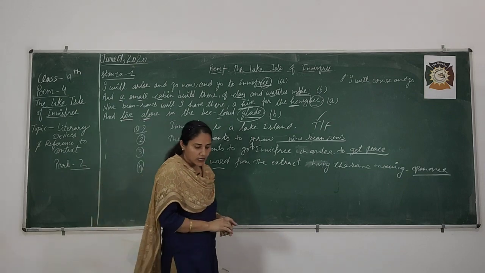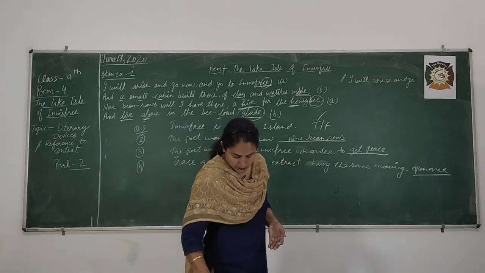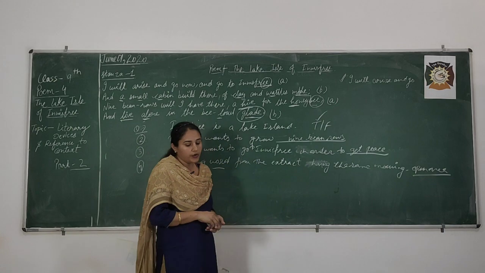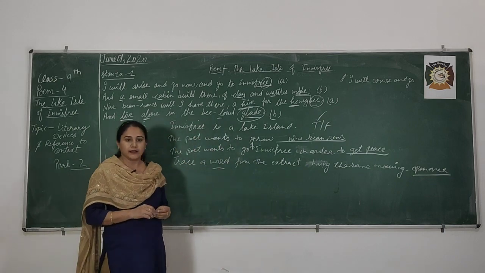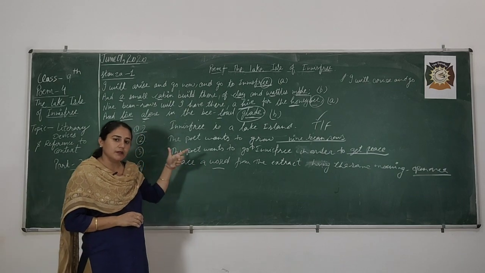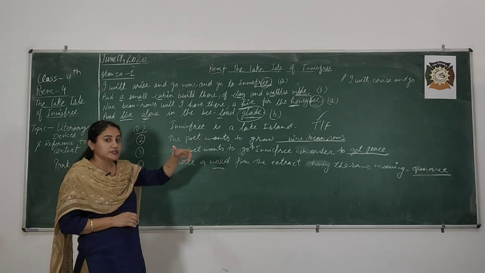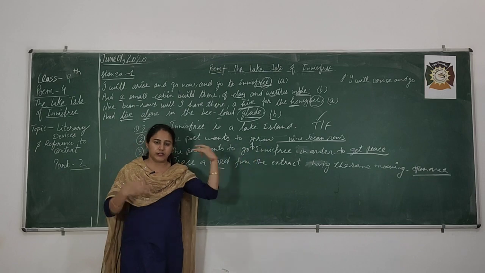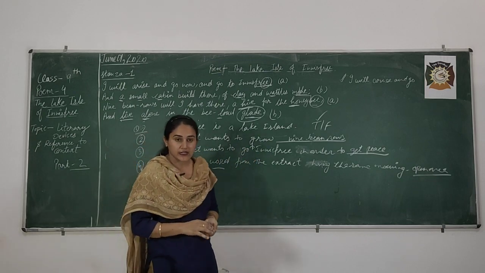Okay. Now, one more question: the poet will plant what? Nine bean rows, and what will he make? He will make a cabin, which is made of clay and wattles. This is about your stanza 1.